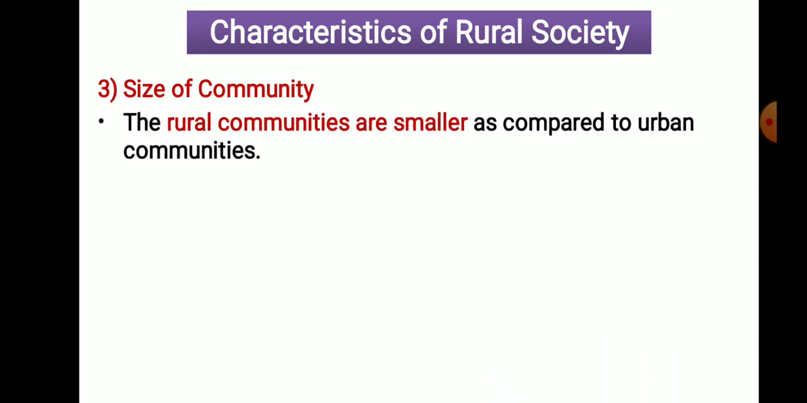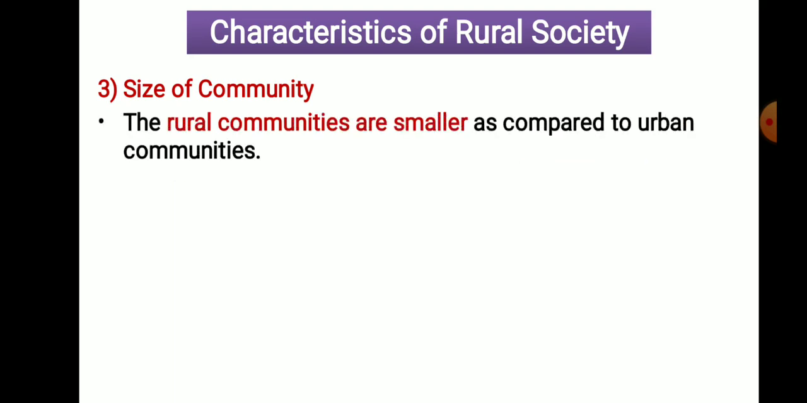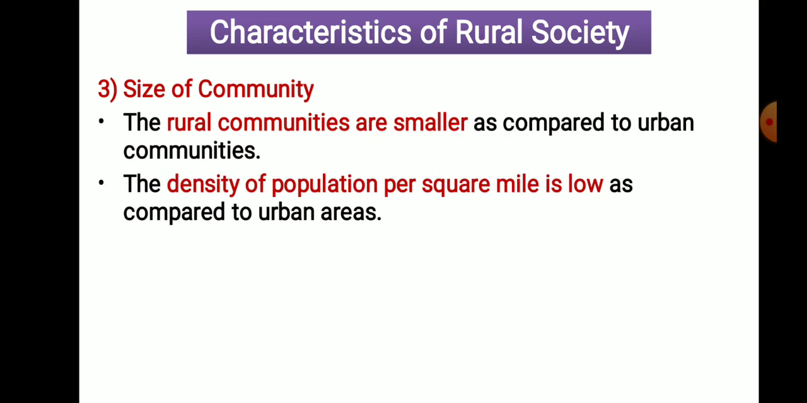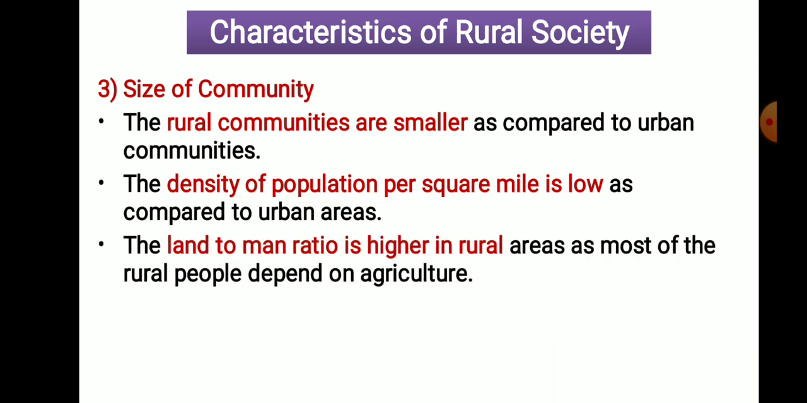Now the third characteristic, that is the size of community. The rural communities are smaller as compared to the urban community. That means the size of population is very low. The density of population per square mile is also low in a rural society as compared to urban. So these statements are going to be asked in fill in the blanks. Now the land to man ratio is higher in rural area. That means land is more in rural area as compared to the man, meaning population.